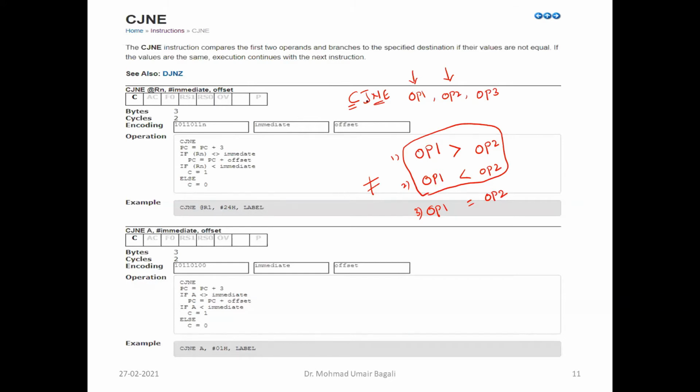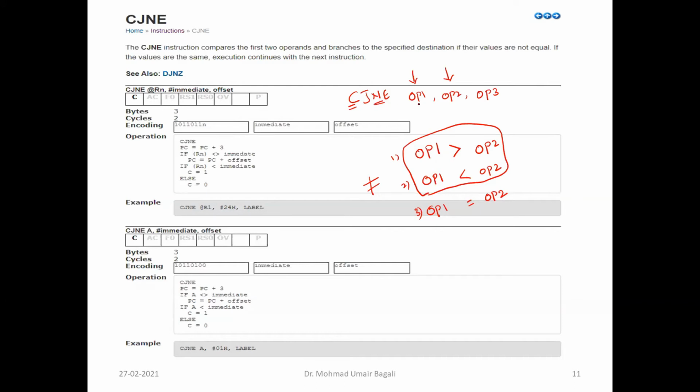If it is not equal, it needs to jump. Where it needs to jump, we need to tell the offset address also. We need to give a label. Offset address means that through programming we represent it with the help of a label. The label should be other than the keywords. On behalf of us as programmers, the assembler will calculate the offset address in terms of a numeric value, but as programmers we mention it with the label naming convention.